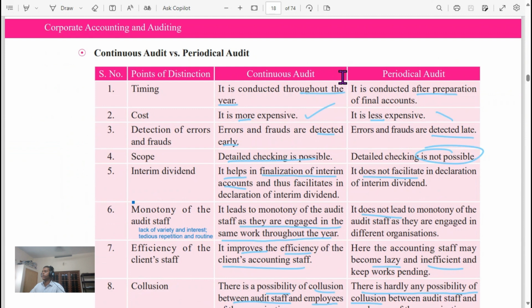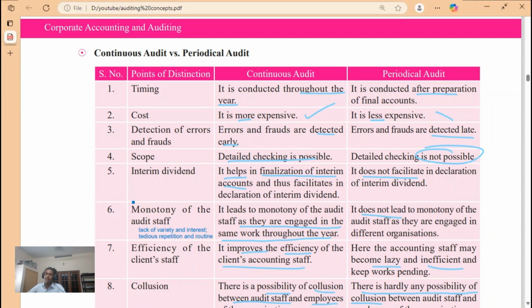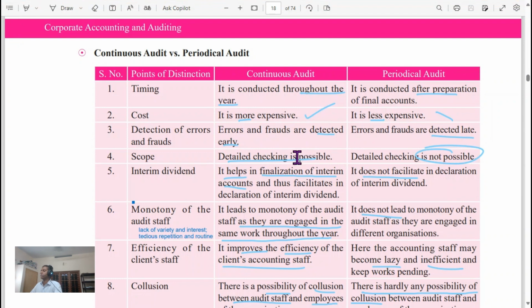Difference between continuous audit and periodic audit. Continuous audit is throughout the year. Periodic audit is after preparation of final accounts. Continuous audit is more expensive. Periodic audit is less expensive. In continuous audit, errors and fraud are detected at an early date. In periodic audit, they are detected at a later date. In continuous audit, detailed checking is possible. In periodic audit, detailed checking is not possible. Continuous audit helps in finalization of accounts. Periodic audit does not facilitate declaration of interim dividend.